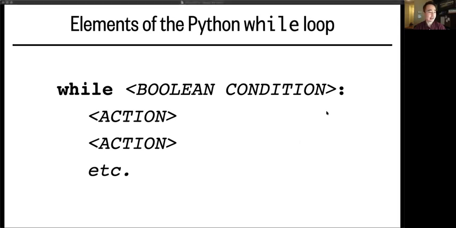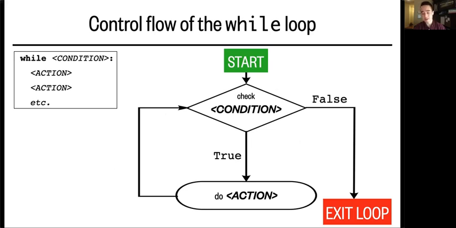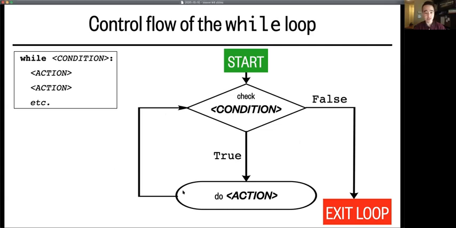But there's some differences, and this is a flowchart of how while loops work. So when first entering the loop, the condition is checked, and that condition has to be a Boolean or a Boolean expression. Now, if that condition evaluates to true, then you run one cycle of this loop, you do that action, and you go back to the start. On the other hand, if that condition evaluated to false, then Python wouldn't even enter the loop. But once you're in the loop, it keeps cycling, with each cycle checking that the condition still evaluates to true. If it does, it keeps cycling, but if it ever evaluates to false, then the loop ends.